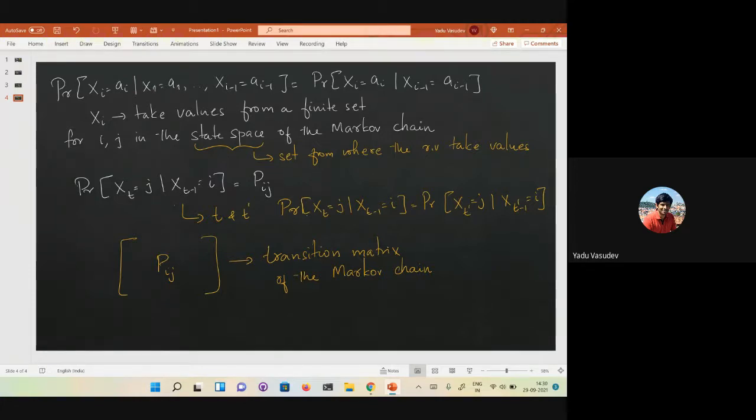When you look at finite space Markov chains, or Markov chains where the state space is finite, there is a natural way in which you can associate the Markov chain with a graph. Let's see that.